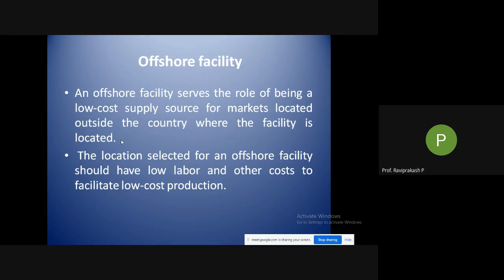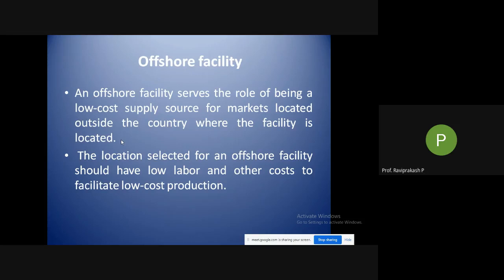So this is called an offshore facility. The location selected for an offshore facility should have low labor and other costs to facilitate low cost production. These countries are chosen where the cost of production would be less, raw material is available, and it could be easily transported.